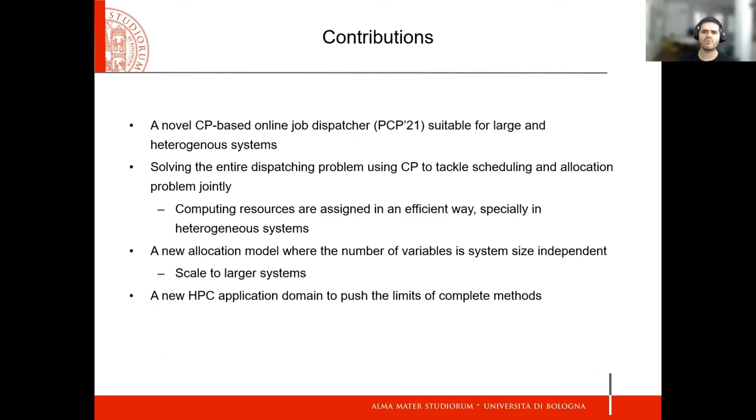To do so, we propose a new allocation model where the number of variables is system size independent. Therefore, we can scale to large systems. Tackling this new trend of large and heterogeneous systems using a complete method for optimization is a new application domain of CP.